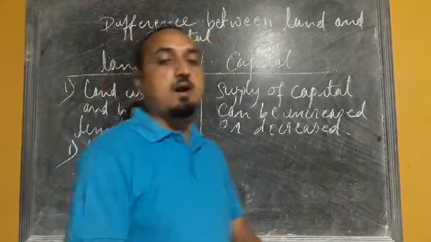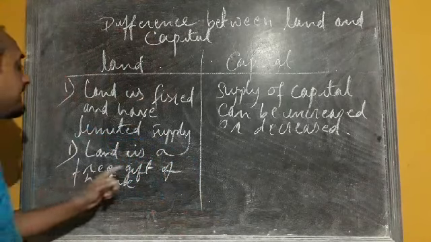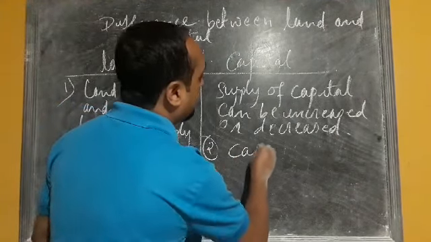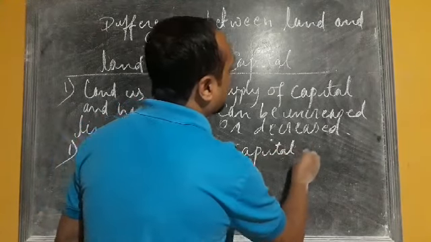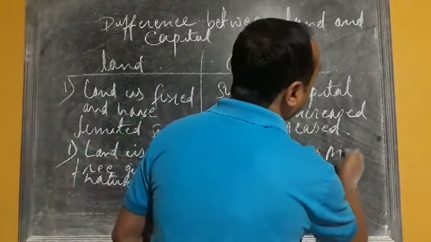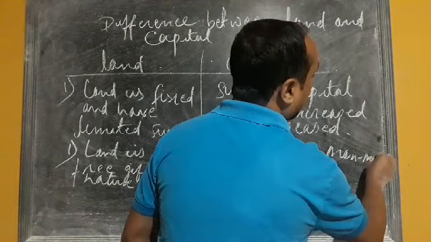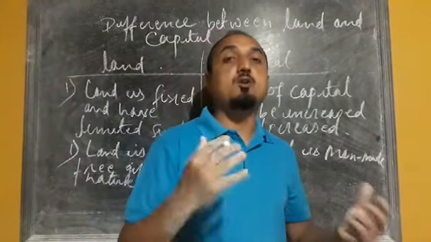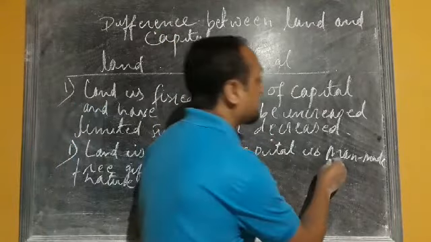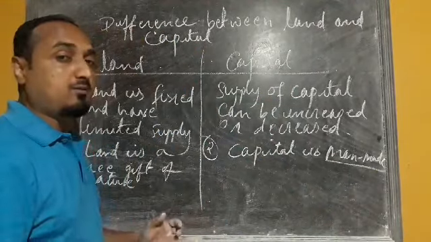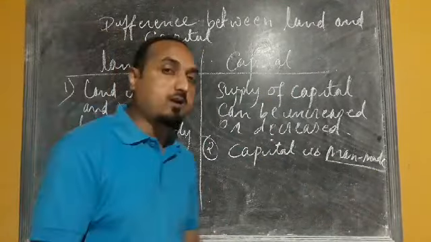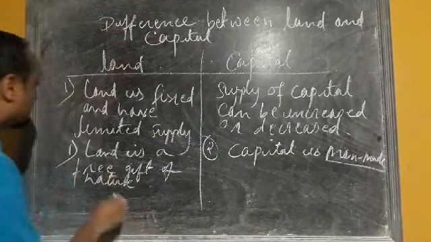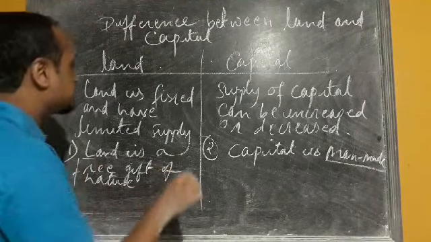Land is a free gift of nature, whereas capital is man made. So capital, machinery, equipments, all are produced by man, that's why it is called man made. And the land, the surface of soil, sunlight, water, these all are free gifts of nature, so that comes under land.